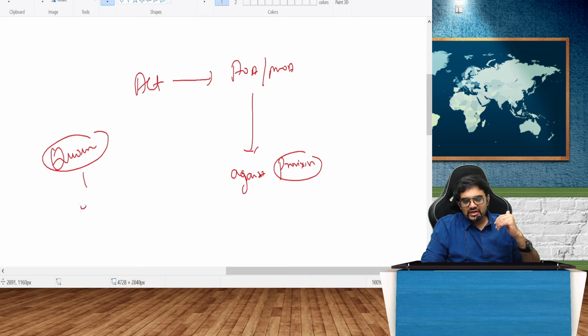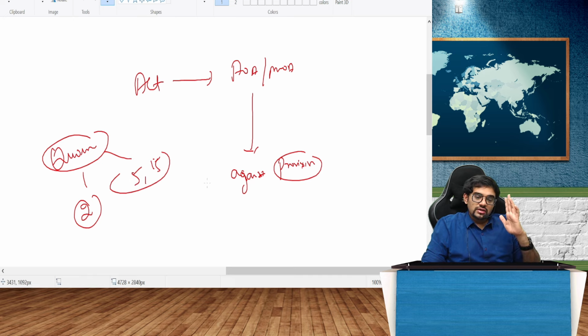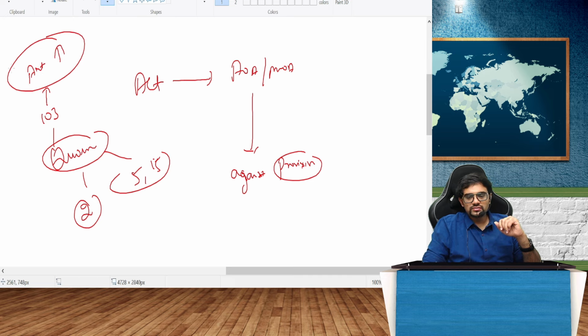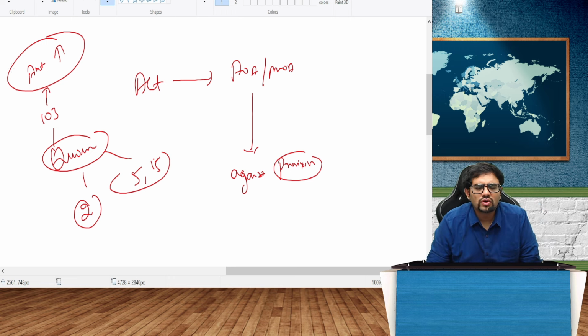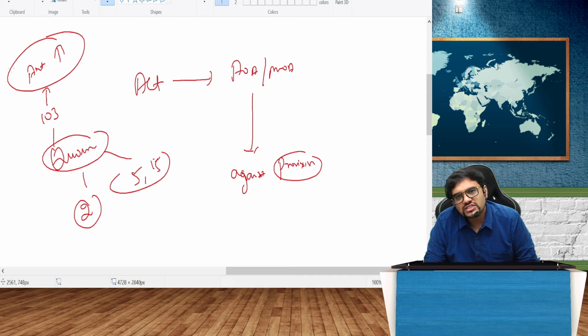For a private company, 2 people must be there. For a public company, there is that 5, 15, all those things. But in the quorum, Section 103 has one line which says articles can have a larger quorum. So it can say that articles can have a larger quorum.